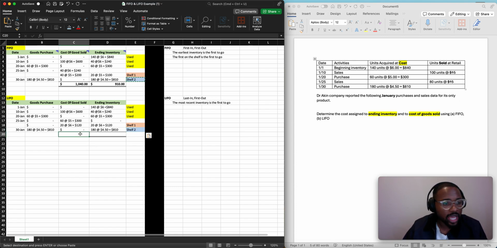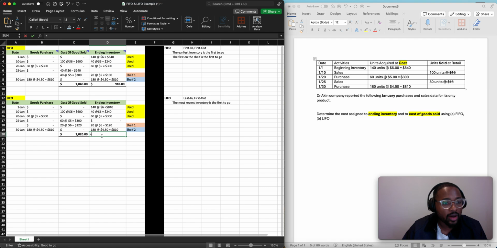So what we're going to do now is figure out the total because it says we need cost of goods sold and ending inventory. Remember what we said. Cost of goods sold, we want to take everything. So we're going to do 600 plus 300 plus 120. Please look at the difference. So you see here, our cost of goods sold under LIFO is 120. Our cost of goods sold under FIFO is $40. So it's a difference. It may be small, but it's a big difference.